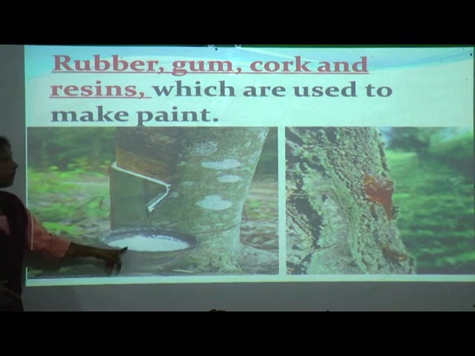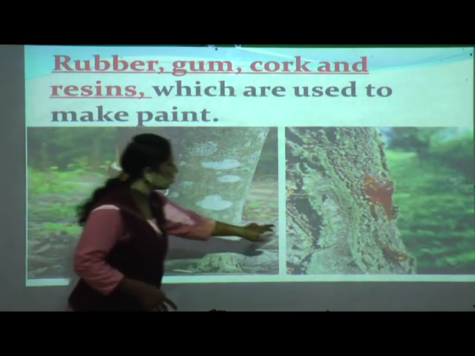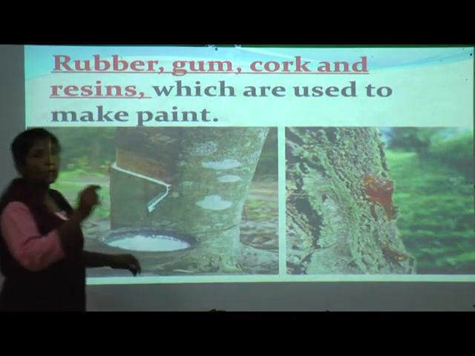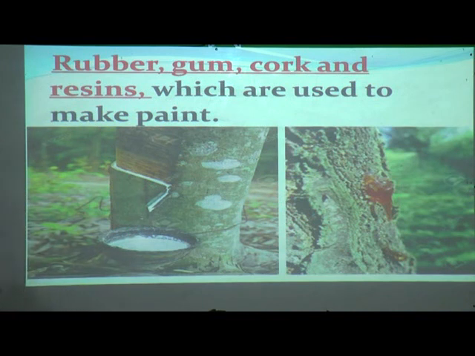This is rubber. And here you can see one more tree. When we scratch or cut that tree, a small sticky brownish substance comes out from the tree. That is nothing but what is called gum. We use gum when a paper tears. What do you need? Gum. Yes, students, you need gum to paste that paper. So that gum comes from the tree only, from the forest.